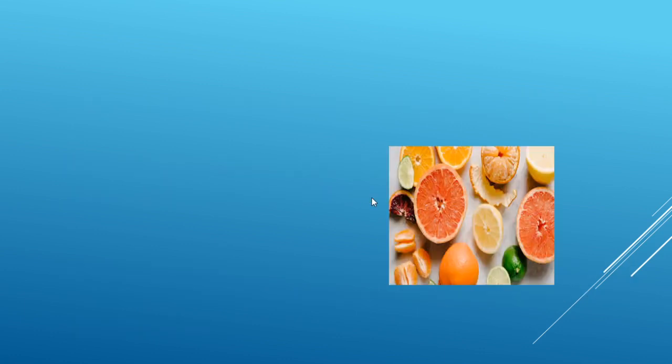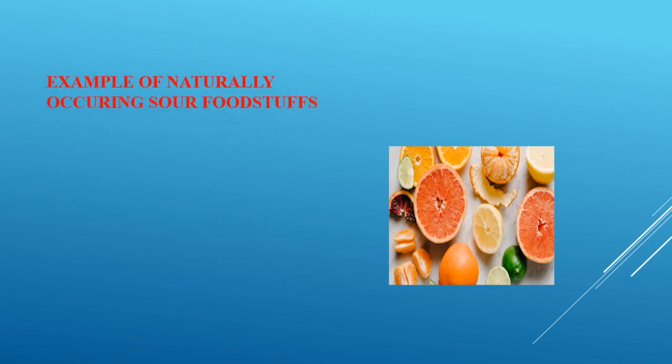There are a few naturally occurring acidic substances. So let us explore these substances one by one. Which are these naturally occurring sour foodstuffs? Vinegar, it's available in our kitchen. Even all the citrus fruits, you can see these images over here.